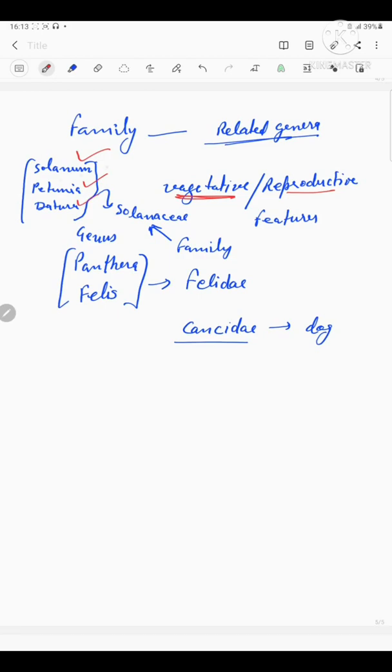These three genera are included in a common taxonomic category, that is Solanaceae, that is known as the family. If we take the example of animals, Panthera and Felis, these two genera are included in a common taxonomic category, that is Felidae, it is the family.